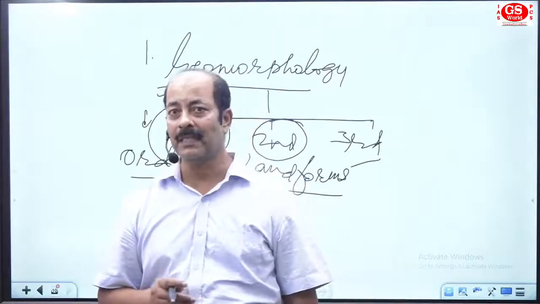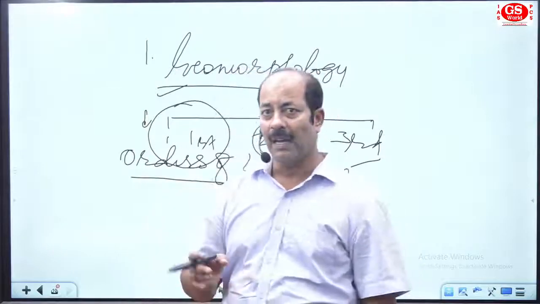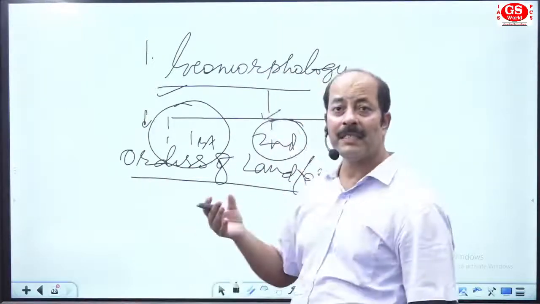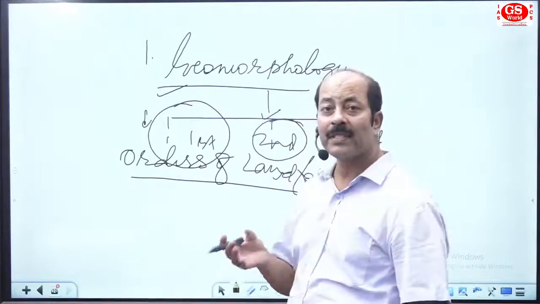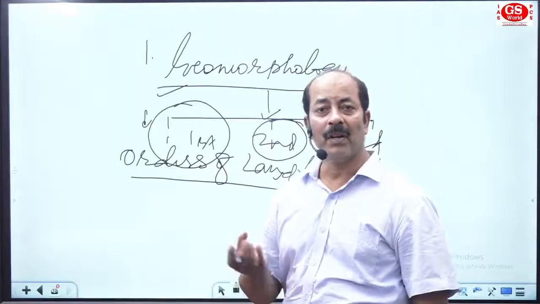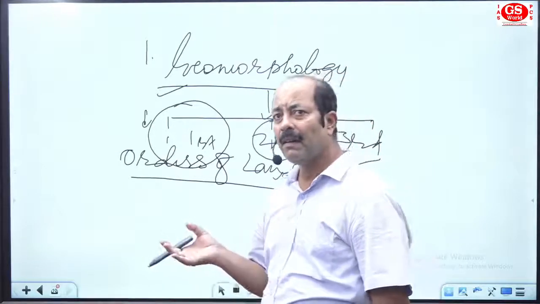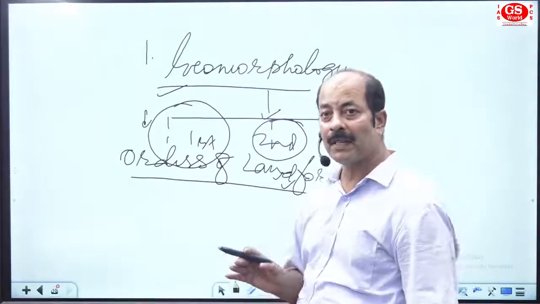On the Earth's surface you have mountains, volcanoes, and other topographical features, and these originated by endogenic processes, so they are named second order landforms. Volcanoes, all the folded mountains, and the volcanic mountains are examples of second order landforms.